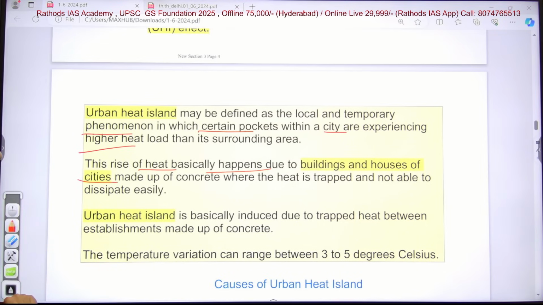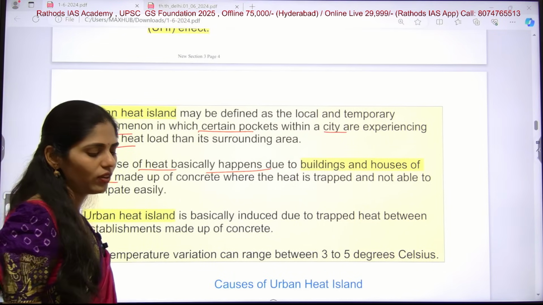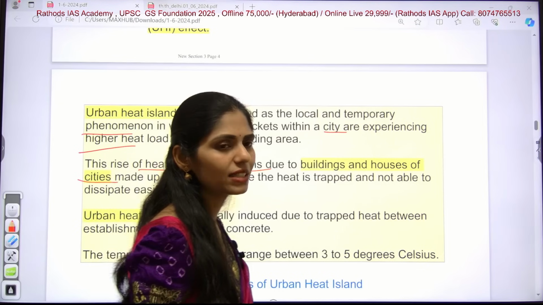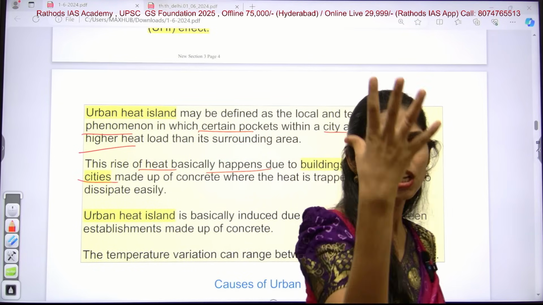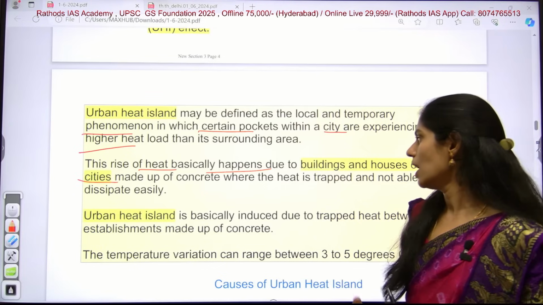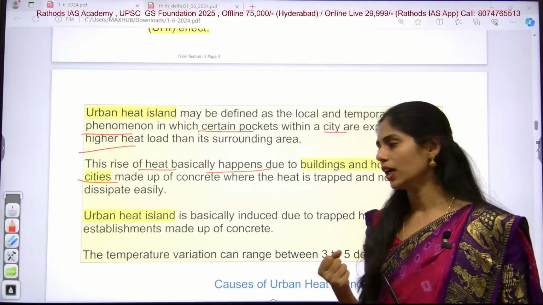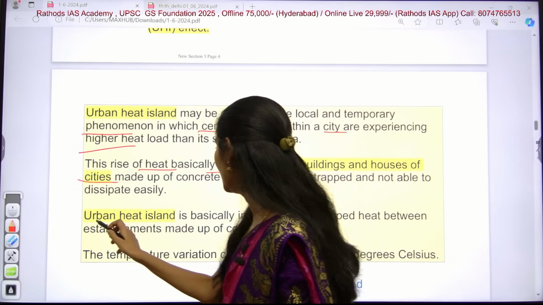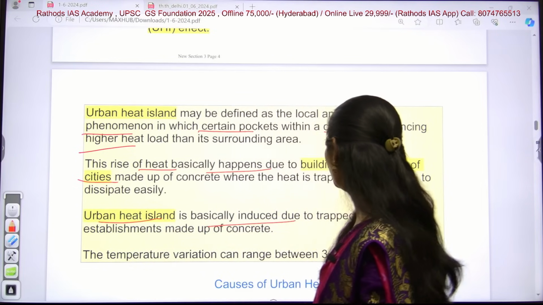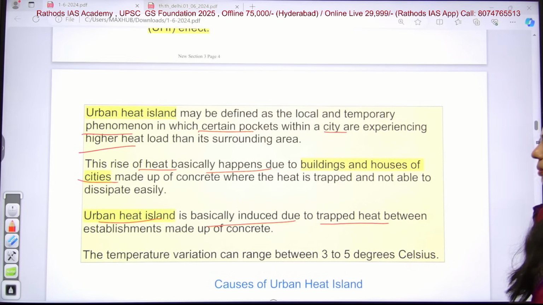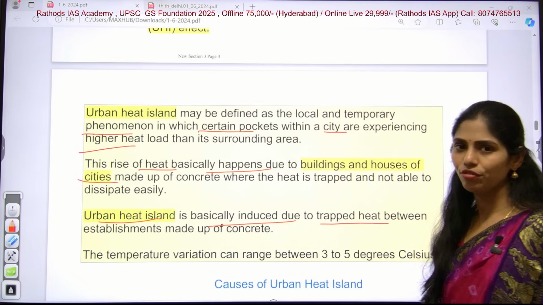buildings and houses of cities which are made up of concrete, where heat is trapped. Whenever there is an increase of concrete substances or concrete areas, they will absorb more heat and hold heat for a longer time. And this urban heat island is basically induced due to trapped heat between establishments which are made up of concrete.